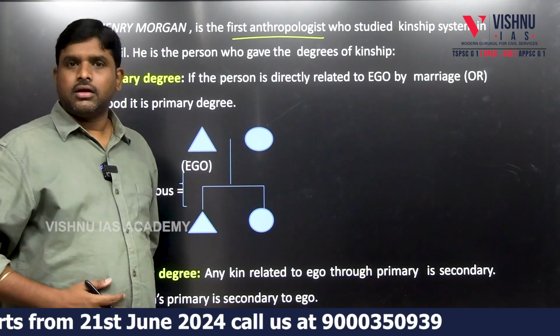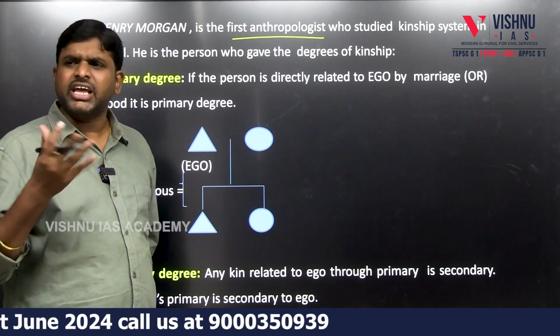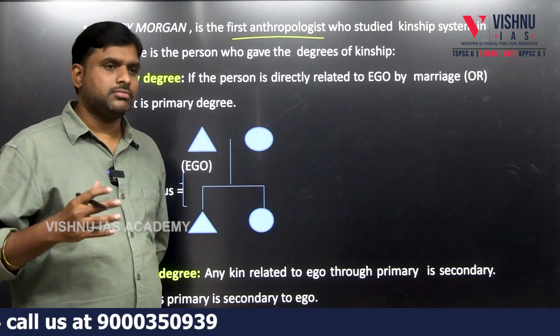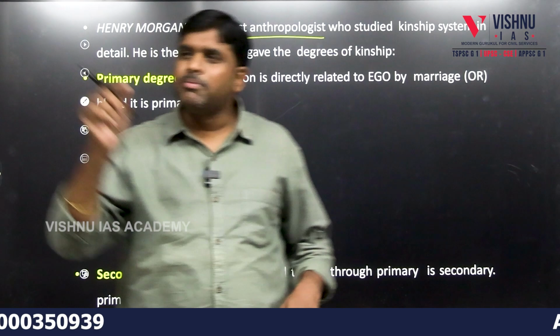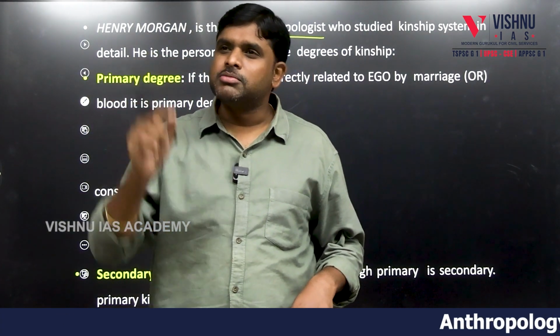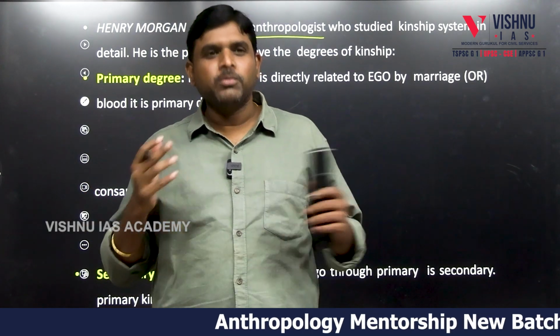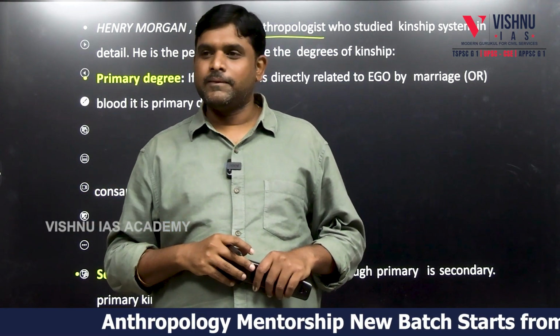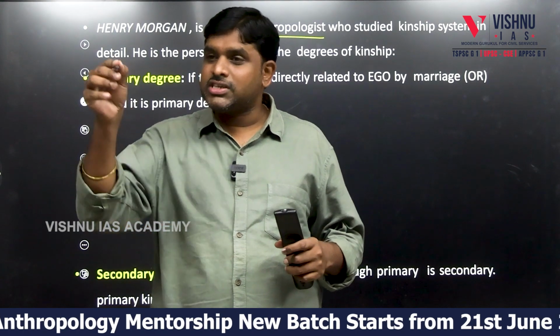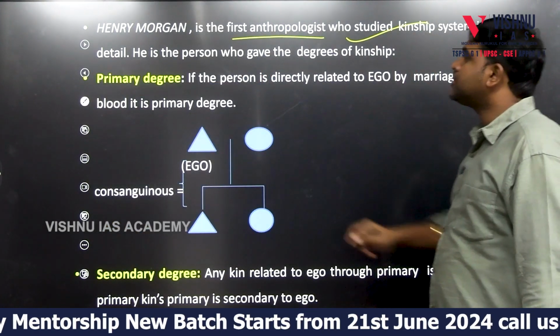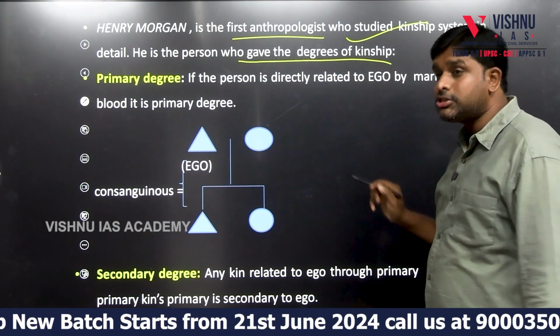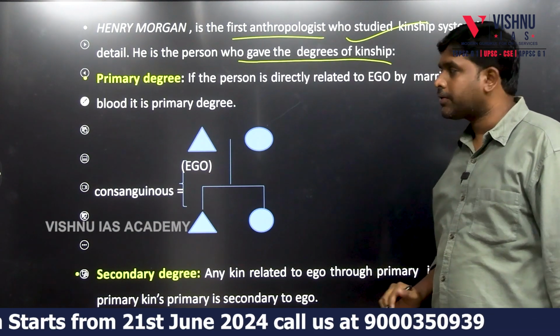By then no one was studying kinship. Why? Because it is very complex. Going near them, whom you will marry, with whom you will stay, where he will live, why you want, he will tell. So it is very tough. That kinship system was studied in detail for the first time by the person who gave the degrees. Now you see the degrees.